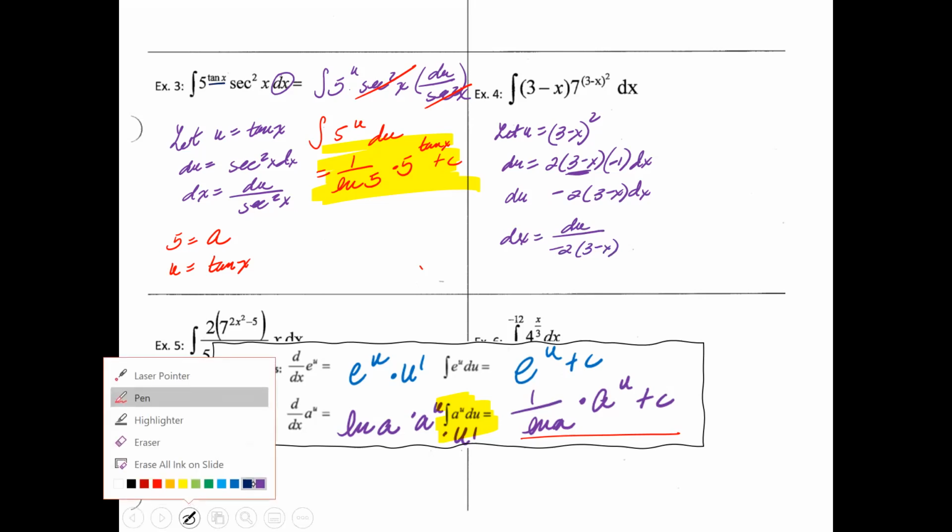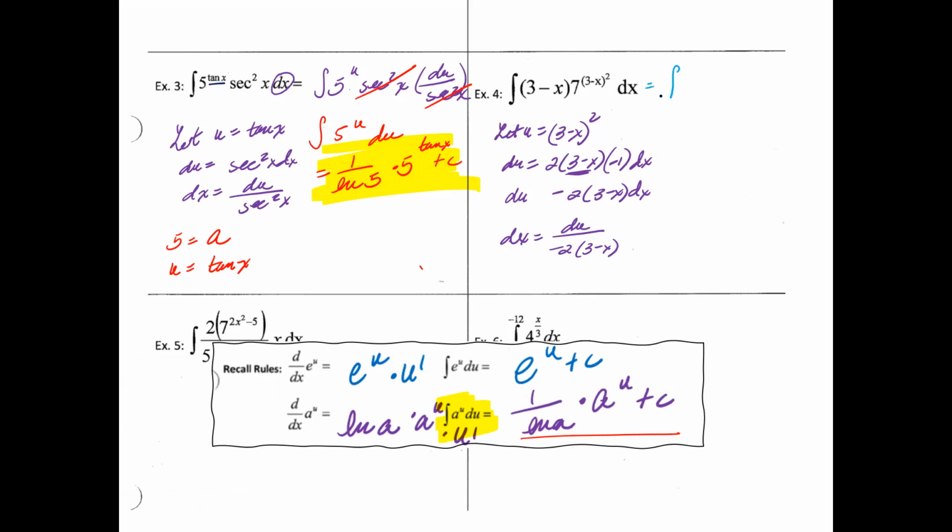All right, let's go ahead and rewrite this. Integral 3 minus x is going to give you just 3 minus x right here. So you just want to keep it as is. All right, 7 to the u. Replace your dx with the du over negative 2, 3 minus x. And look, your 3 minus x cancels, which is great. You can move your constant outside of the integral, 7 to the u du, which is perfect.